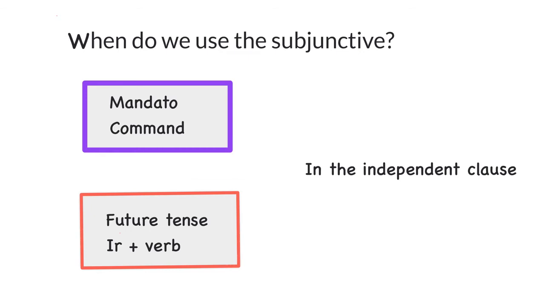Now, for those of you who do not know the future tense yet, there's another way of using the future tense that you already have studied, and that is ir and the infinitive. Yo voy a caminar, yo voy a bailar. That is future tense too. So either way that you see the future in the independent clause, you're going to use a subjunctive. If you see a command in the independent clause, you're going to use a subjunctive.